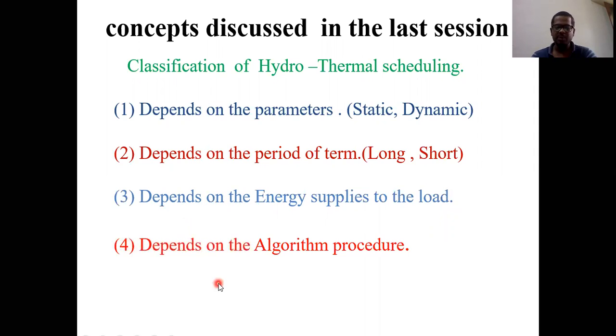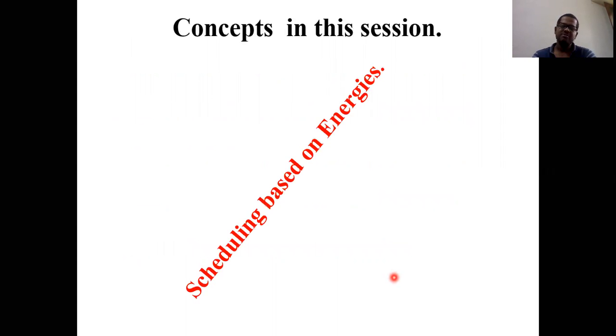And the next one depends upon the algorithm procedure. Mainly we have four types of algorithm procedures. The first one is energy based, the second one is the gamma lambda iterations, the third one is the penalty factor method, and the last one is the discretization method. In the last class we already saw the first three points theoretically. Now in this class we will consider the algorithm procedure. The first one is based on the energy, so in this class we are going to see the scheduling based on the energies.